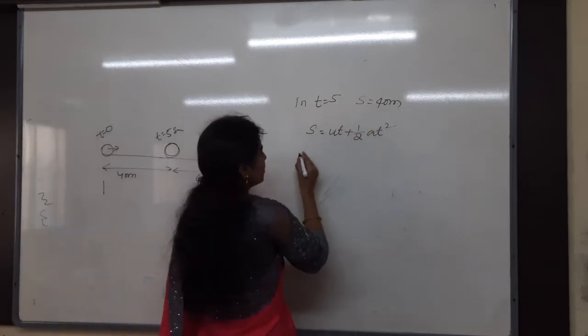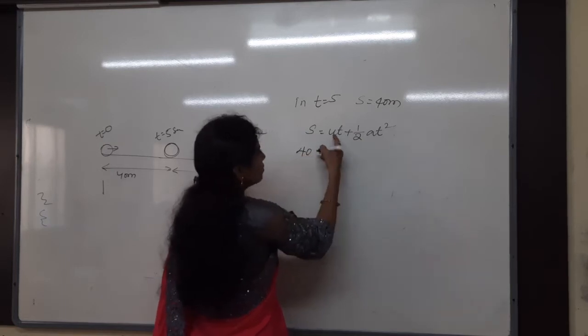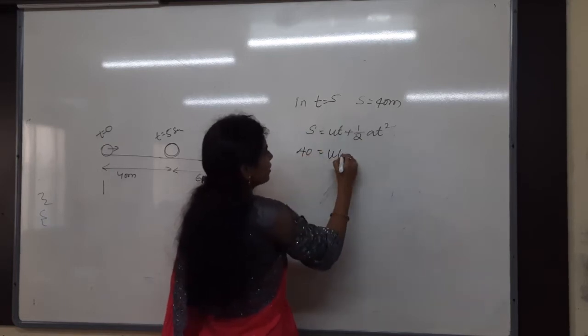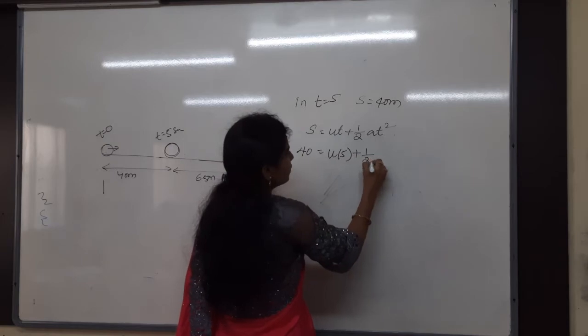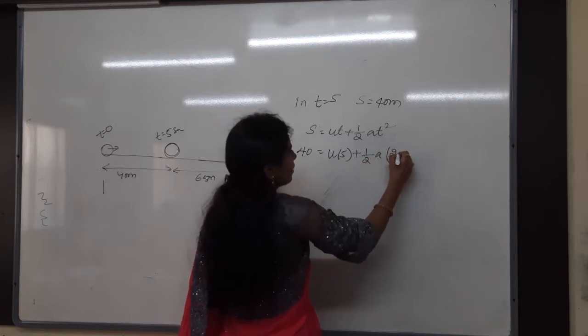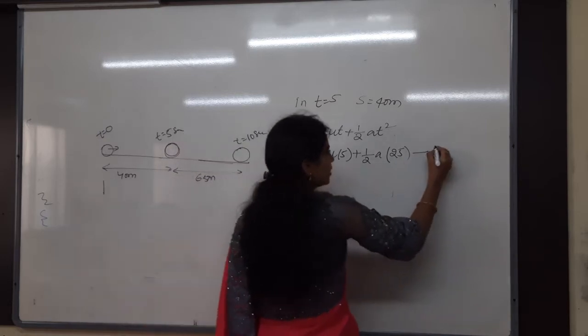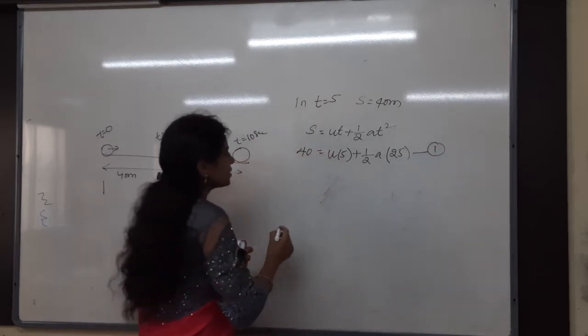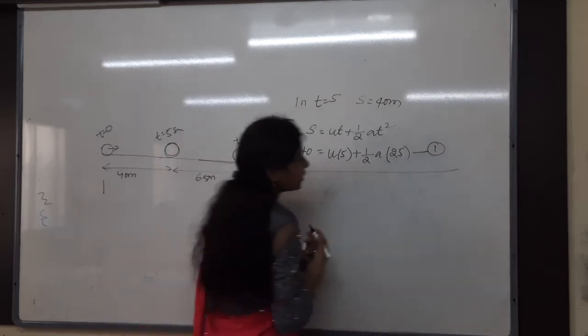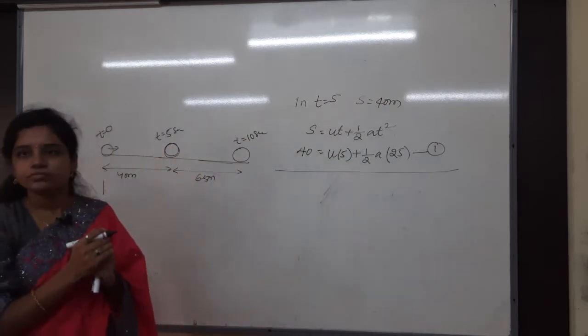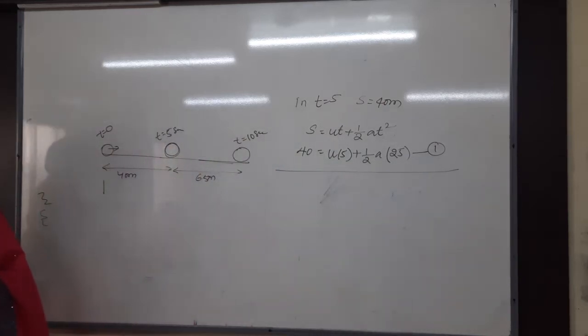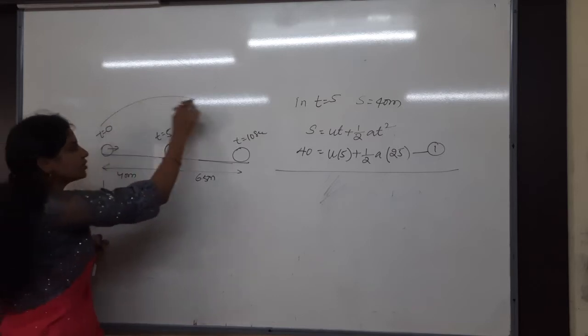How much displacement it is? 40 is equals to u, you have to get to know, and then this is 5 plus half into a into 25. Correct? That is the equation 1 I got. Next, second equation. From where to where you have to take? What's the distance you have to take? Again t is equals to 0 to 10 only.